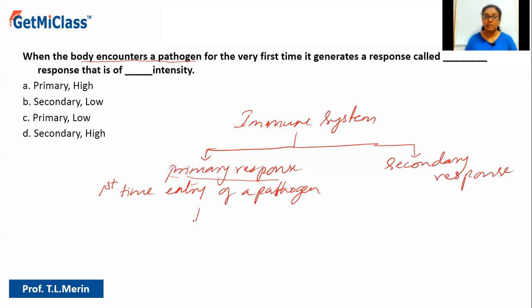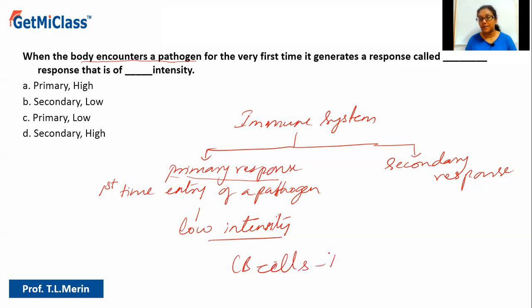By the time it responds, the intensity will be very low, because it will take time for the body to identify the antigen and then create antibodies against it. So the intensity will be very low. For the intensity to be high, there should be a large number of B cells and T cells which participate in the immune response. But the first time the pathogen enters, the body takes time to produce B cells and T cells. That is why the initial response will be primary and of very low intensity.